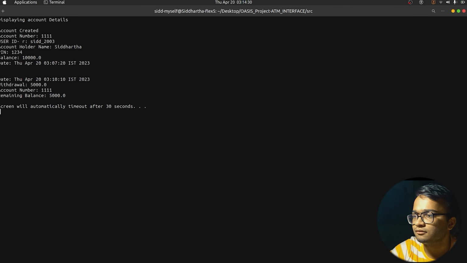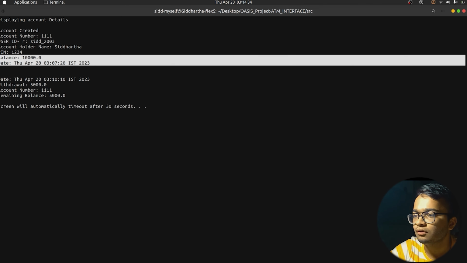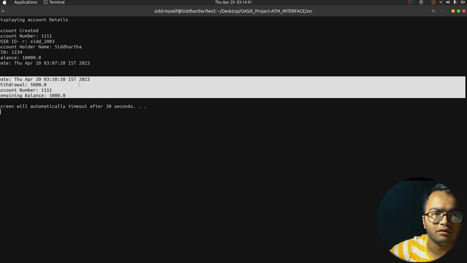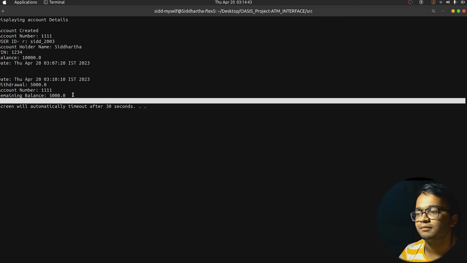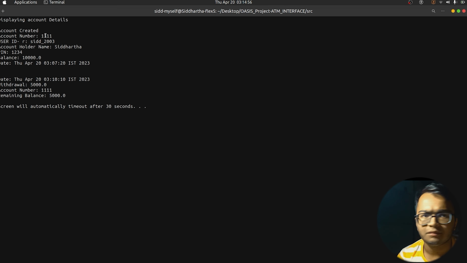So see, this was my account created on this date. At this time my balance was this, and after that we withdrew 5,000 from that account, and the remaining balance is 5,000. So the screen will time out automatically after 30 seconds. So we will wait for that, and we will check the transaction history of Rishabh's account next. So let's wait for a couple of seconds for going to the login page again.